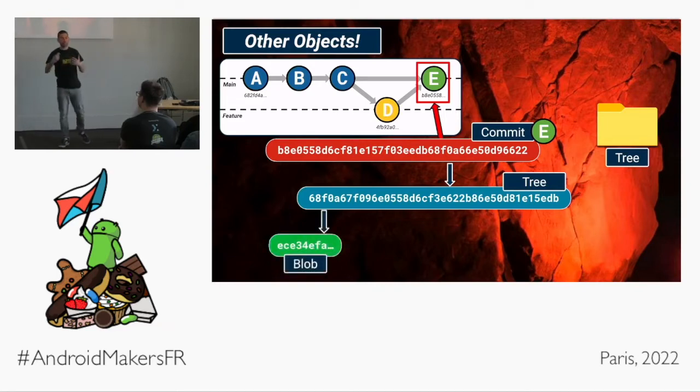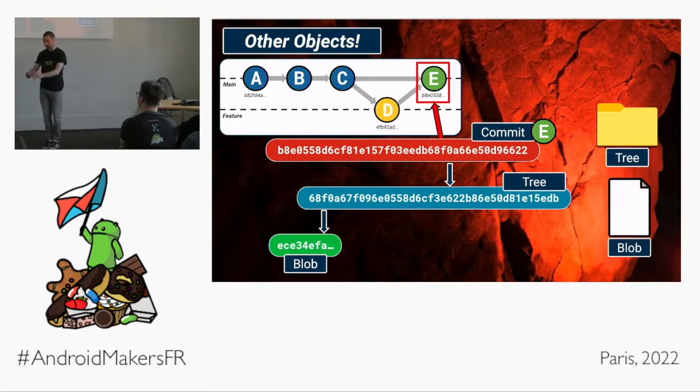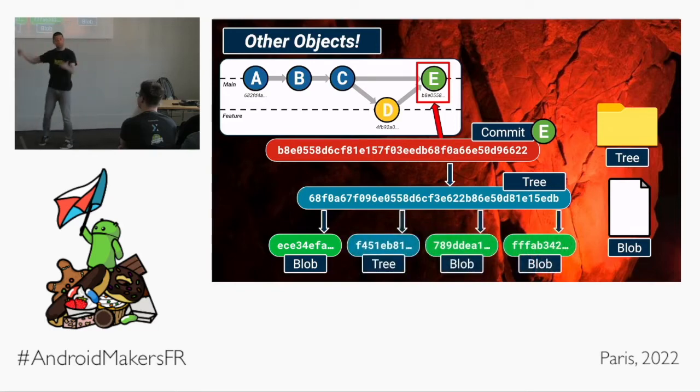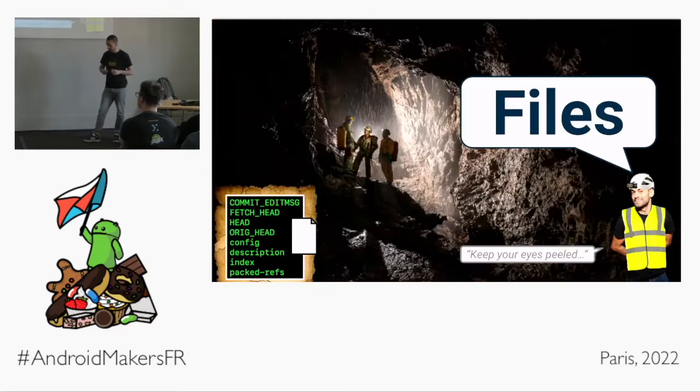And trees, if you hadn't already guessed it, trees point to something else, the final object in our Git world, a blob object. And a blob object can be thought of as literally the contents of the files. So where a tree says, there's file 1 here, the blob of file 1 would say, hello world, or I'm file 1, or whatever's inside of file 1. So commits point to a tree, and trees point to blobs, and other trees as well. Three types of objects. Keep that in your noggin.